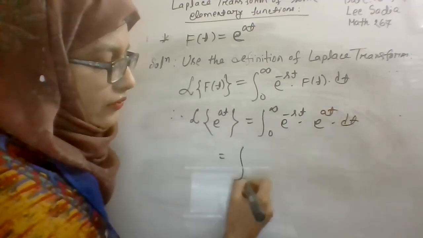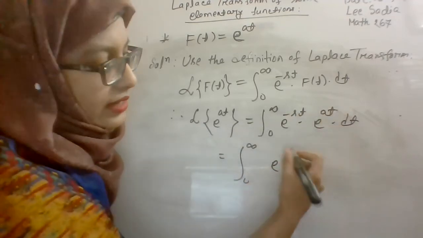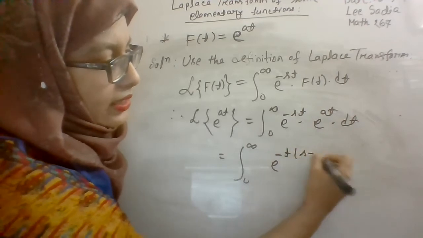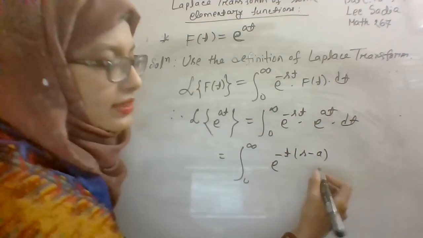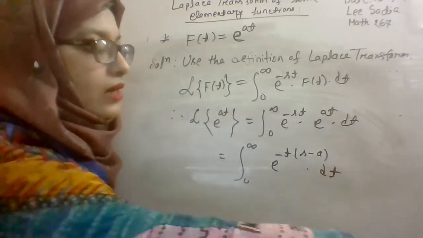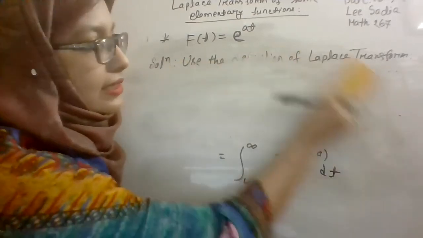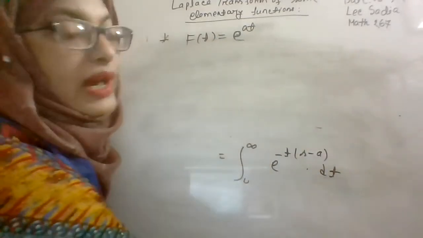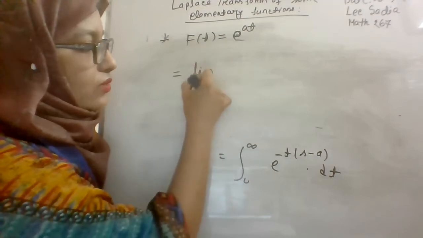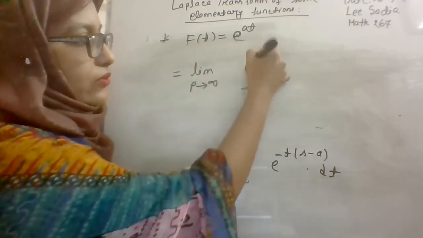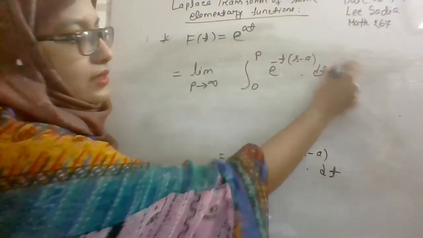Okay. And from here, since it is e to the power minus st times e to the power at, we can write it as e to the power minus t into s minus a, dt. Now we'll complete this integration. And all of you know that for completing such improper integration, you have to introduce a limit. Then it will be limit p tends to infinity, integration 0 to p, e to the power minus t into s minus a, dt.